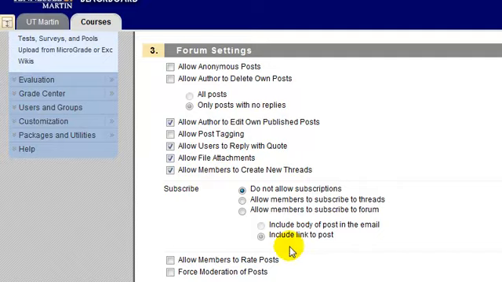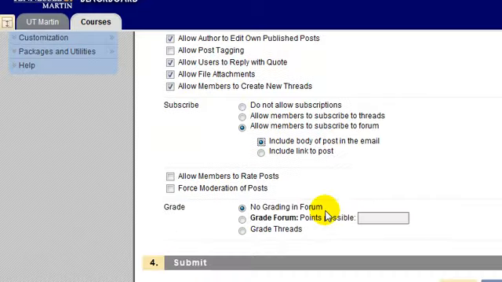The various options available to you for subscribing are: do you want to allow people to subscribe to threads, to the entire forum, and the email that they get back when they are notified of a new post, do you want that to include the body of the post in the email, or simply a link for them to click on and go look at it? I typically allow subscriptions to the forum, and I typically allow the actual body of the post, what they actually said, to be sent to everybody who subscribes. To me, that's the most useful, and it's the nicest way to set up my discussion board.